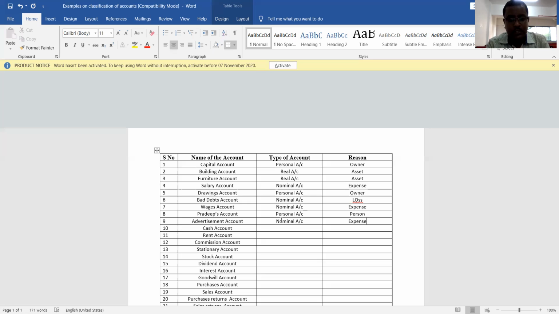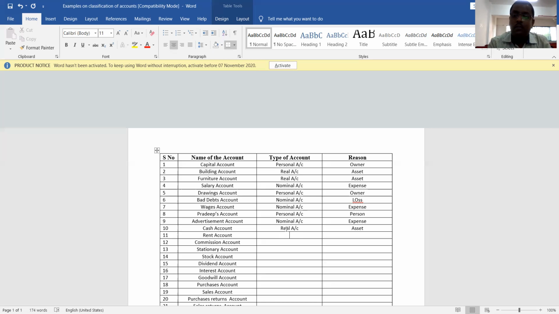Yeah, it is expense. So that is the reason it is which account? Nominal account. Now cash. What is cash? Cash is property. Cash is asset. Since it is asset, which account is it? It is a real account. What is the reason why it is a real account? Because it is an asset of the firm. Understood? So it is a real account.